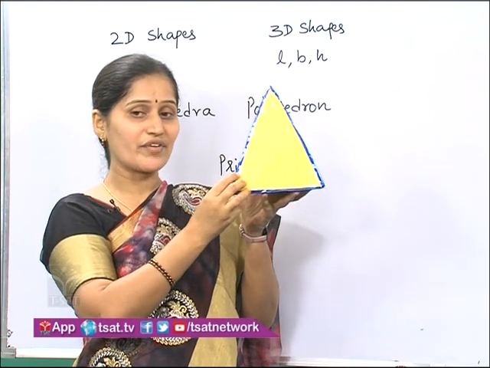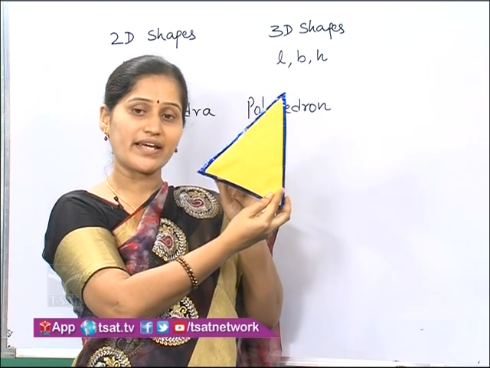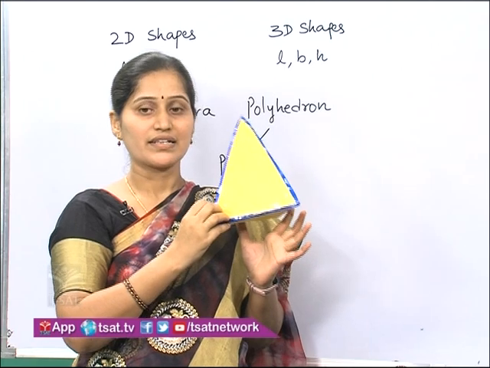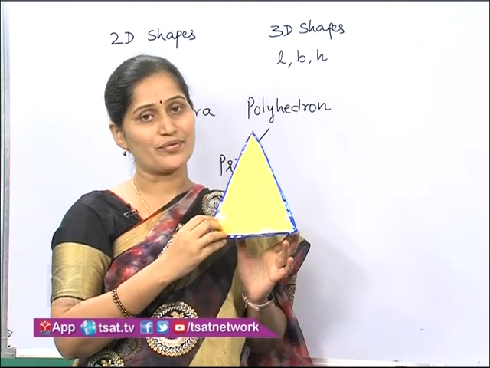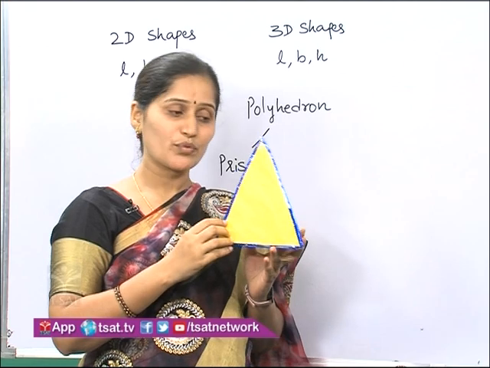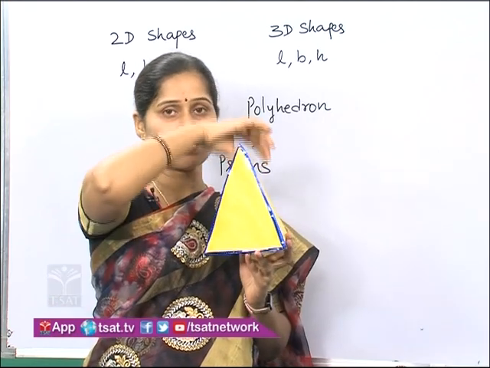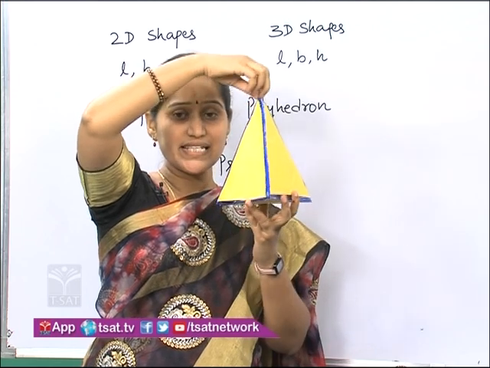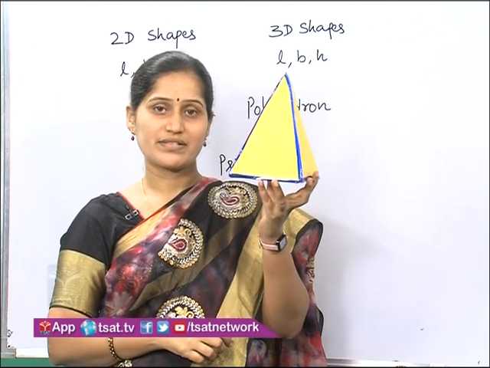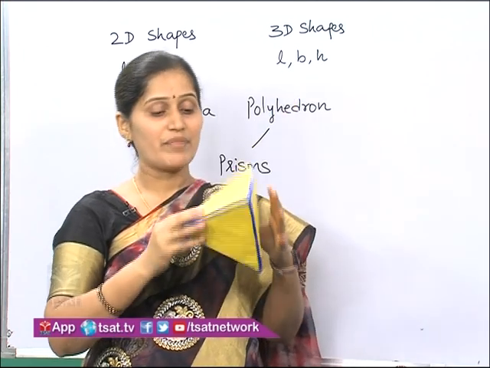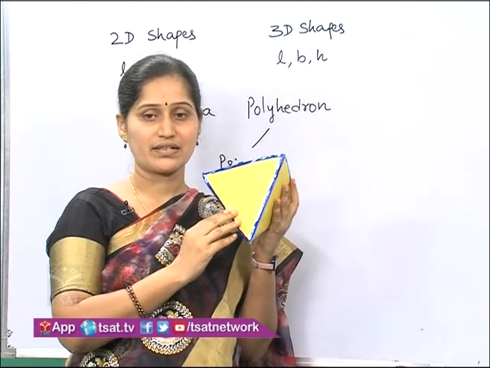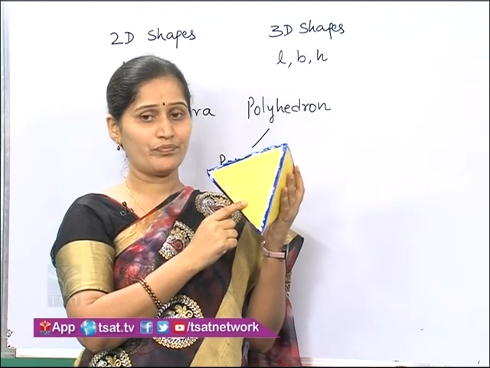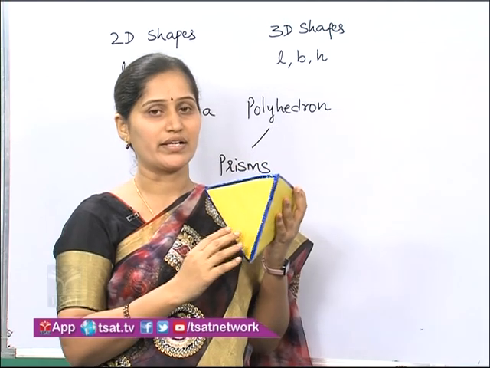So lateral faces are triangles. If the lateral faces are triangles, then that solid is known as a pyramid. Because of these triangular faces, you can observe this sharp end point here. Easily you can identify the pyramids, right? And the base, what about the base? Is it necessary to have only a triangle base? No. The base may be any polygon.